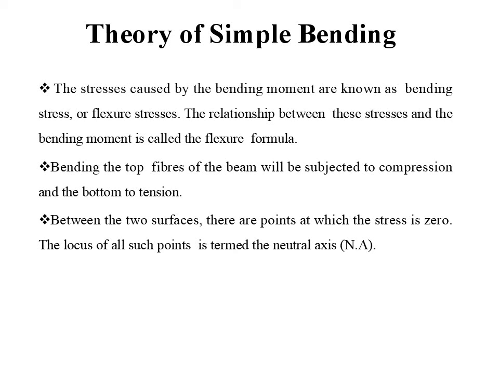As a result of this bending, the top fiber of the beam will be subjected to compression and the bottom fiber will be in tension. So somewhere between these two surfaces, there are points at which the stress is zero. The locus of all such points is known as the neutral axis.